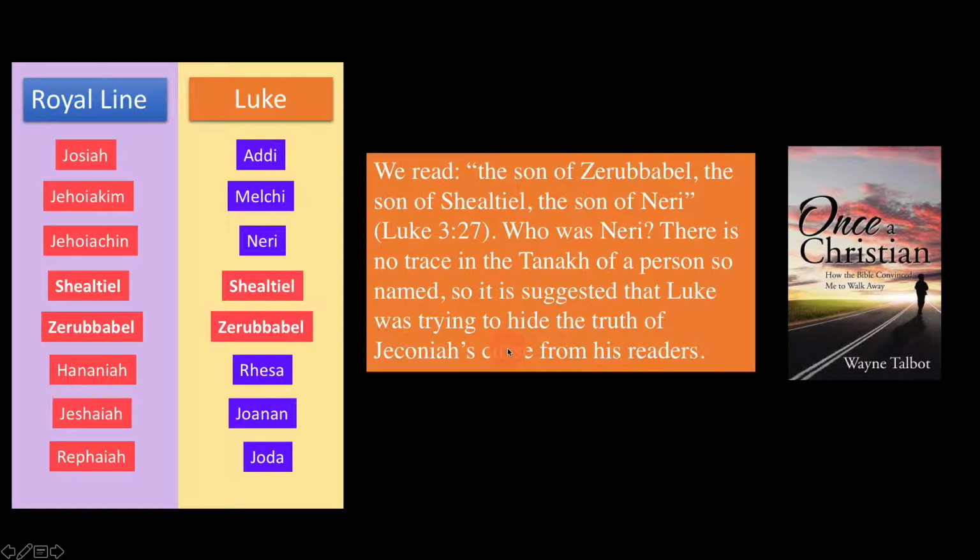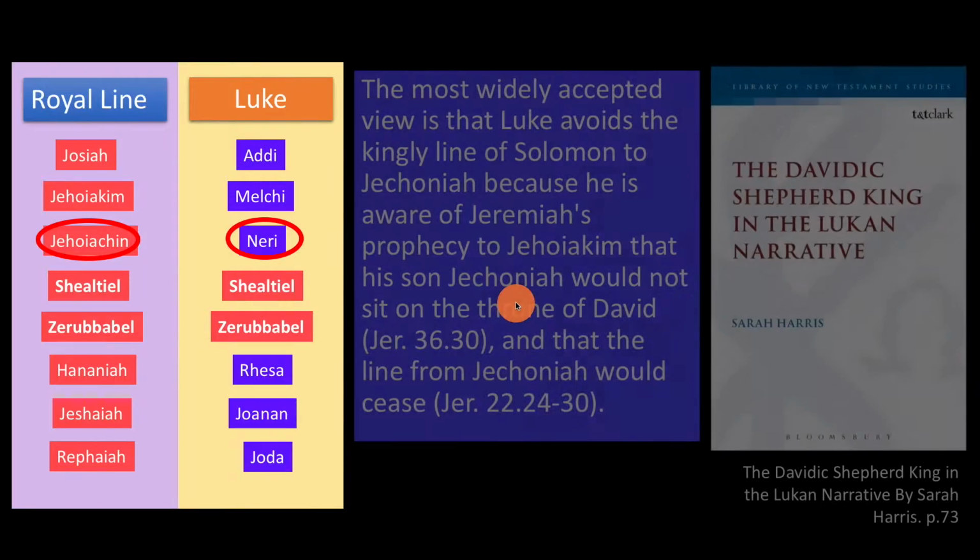So in other words, the reason why Luke puts Neri there is because he doesn't want to put Jehoiakim, because according to Jeremiah 22, Jehoiakim is cursed. And Luke sees this curse as still being present, and hence, if he was to include Jehoiakim in his genealogy, it would not allow Jesus to be the Messiah. So he has put Neri here in order to pull the wool over our eyes. Is this correct? Well, it is the major reason that scholars take. This is the preferred option.